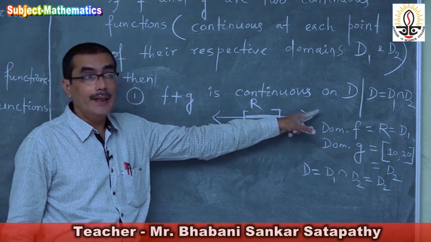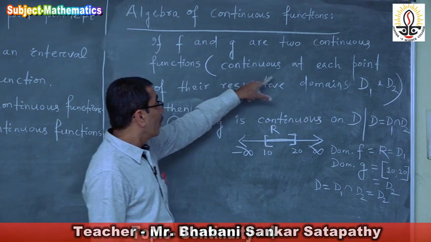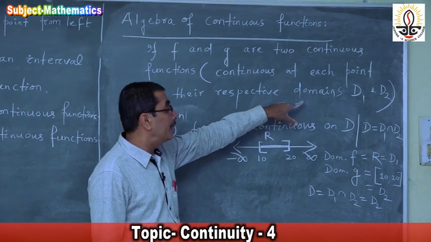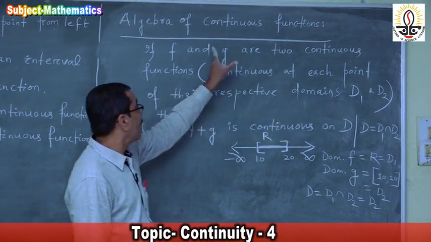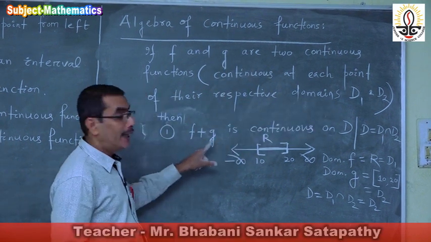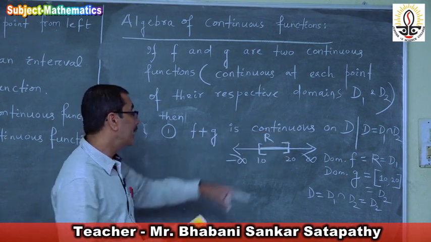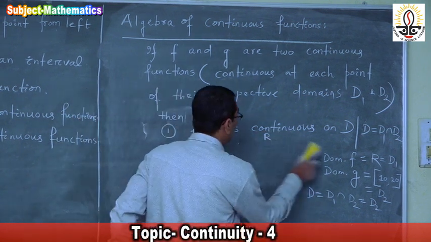Is that clear? If f is continuous at each point of its domain D1, and g is continuous at each point of its domain D2, then f plus g is continuous on D, where D means D1 intersection D2.